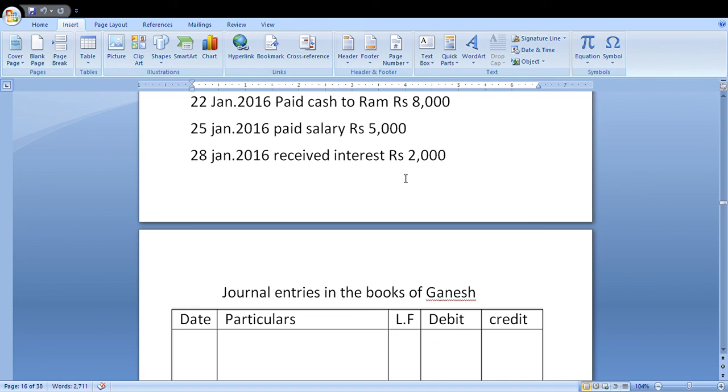Cash comes in. Cash is a real account, so cash account is debit.